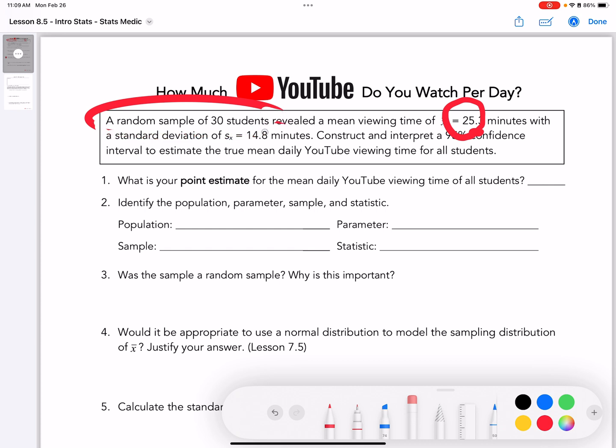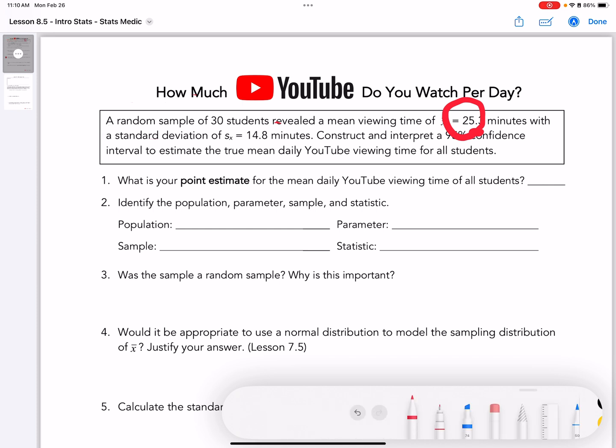And the parameter is, again, the statistic is easier to fill out first, and then you can do the parameter. So the statistic here is obviously this part here, the 25.3 minutes, and the parameter is the actual truth of the population.